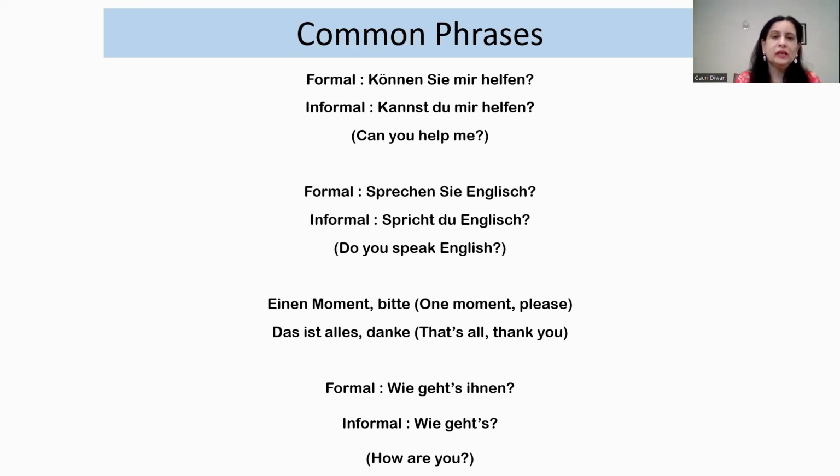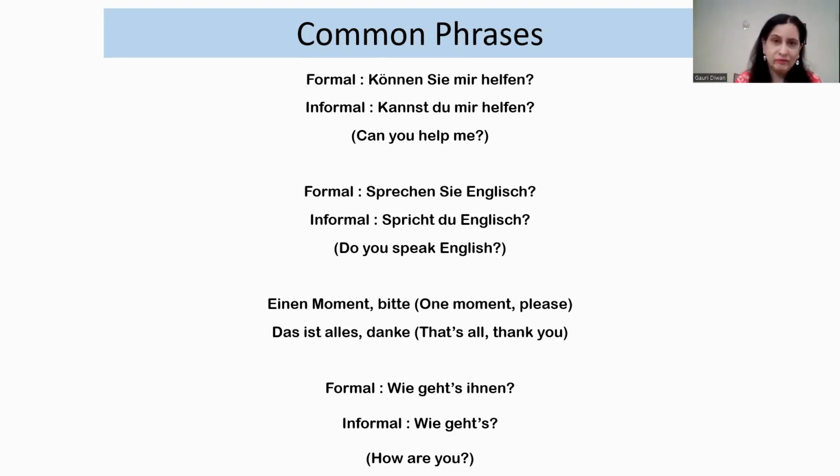In a formal way, they will say, können Sie mir helfen? Meaning, can you help me? Again, in können there is an umlaut on the O, two dots. It is not kunen. In my other video called German alphabets, I have explained it. So, können Sie mir helfen?